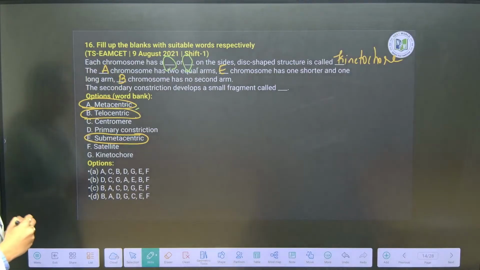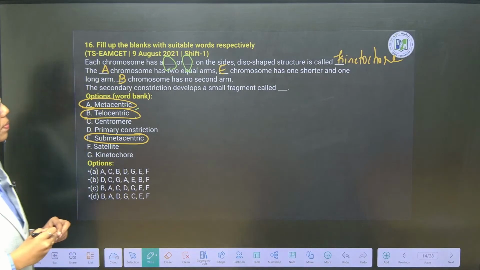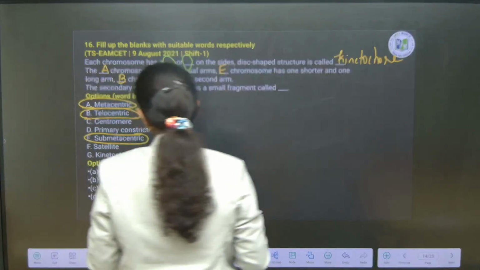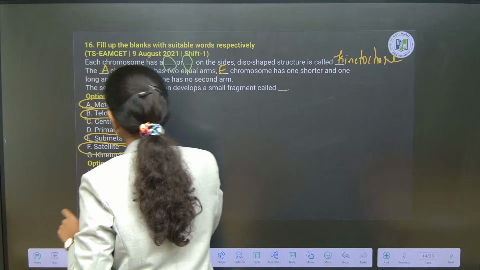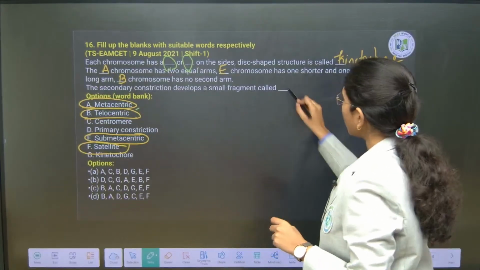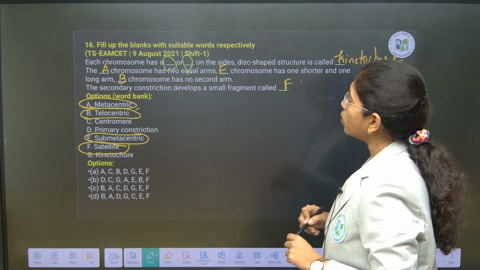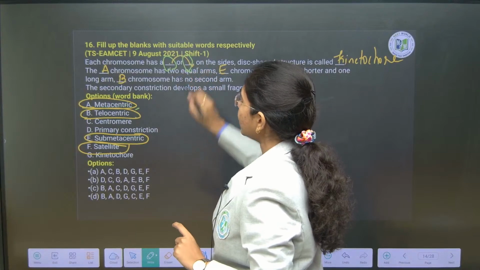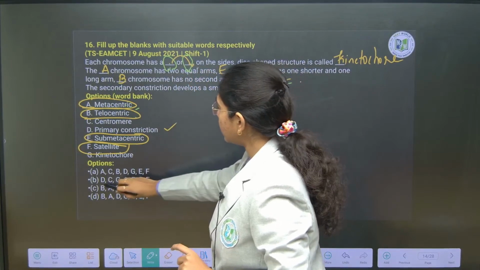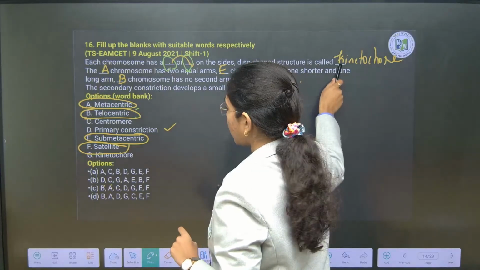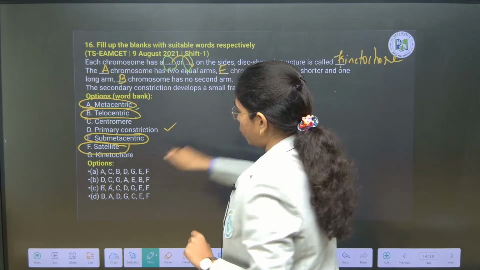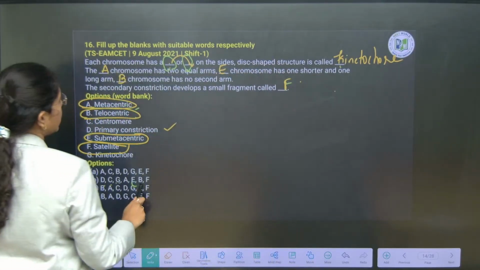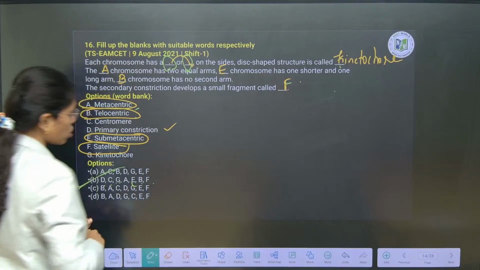Fine, right. Next, the secondary constriction will develop a small fragment that is addressed as what? Satellite. That is F. Each chromosome has one primary constriction. That primary constriction is also addressed as centromere. So here it is DC followed by kinetochore, that is G, followed by A and then E followed by B and F. So here the right answer is option B.